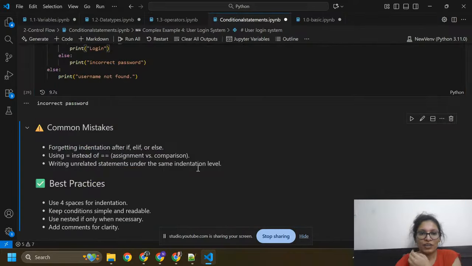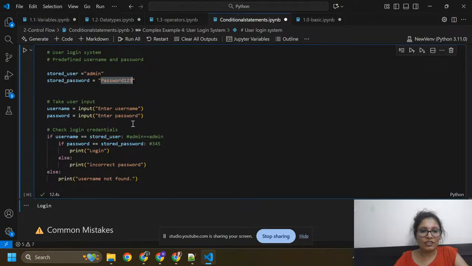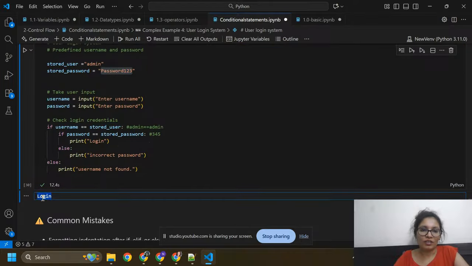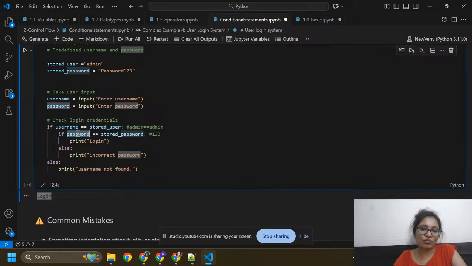If you rerun again, you need to enter admin and then enter the correct password here. Then you get the output login. You successfully logged in because you entered the correct admin name and password. It checks user equals stored user, yes. Then it checks password equals stored password, 123, yes. So these conditions are true, then it will print login. I hope you got it.